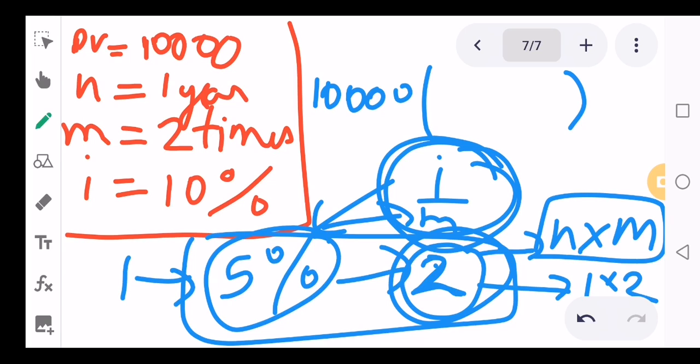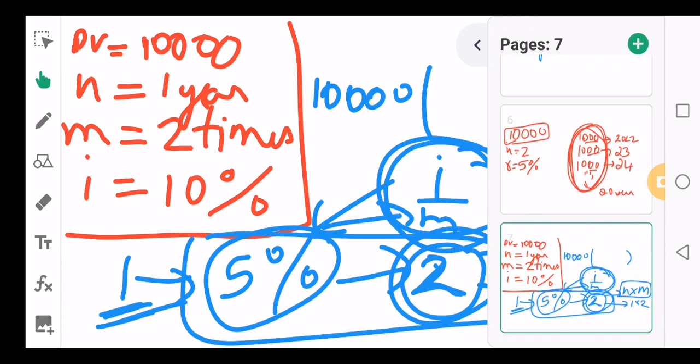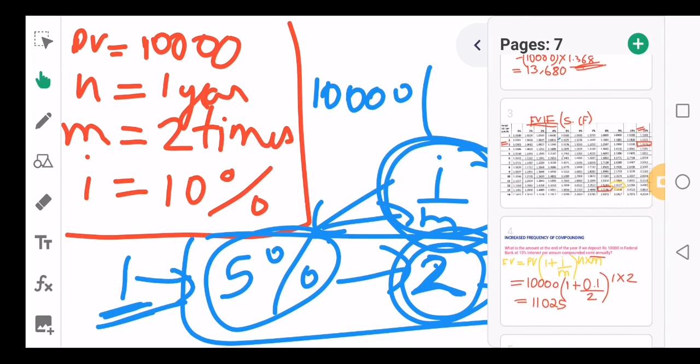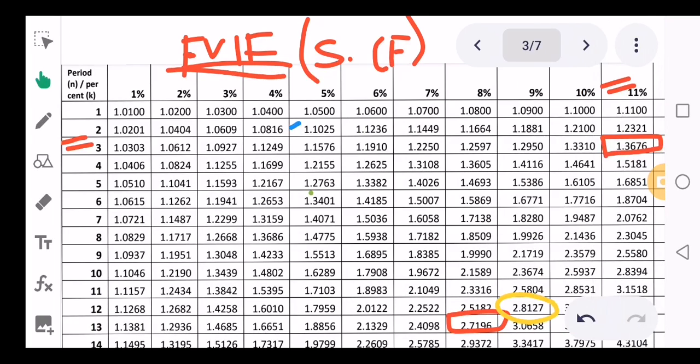So we need to find out the value of 1 rupee at 5%, and the period is 2. So let's go to the table. 5% at 2 times is nothing but 1.1025. So first you check the column. The column is 5%, so the percentage is 5%, the period is 2. So the answer is 1.1025.